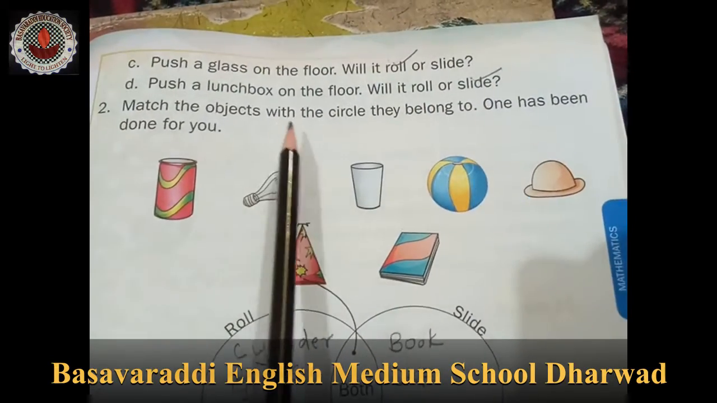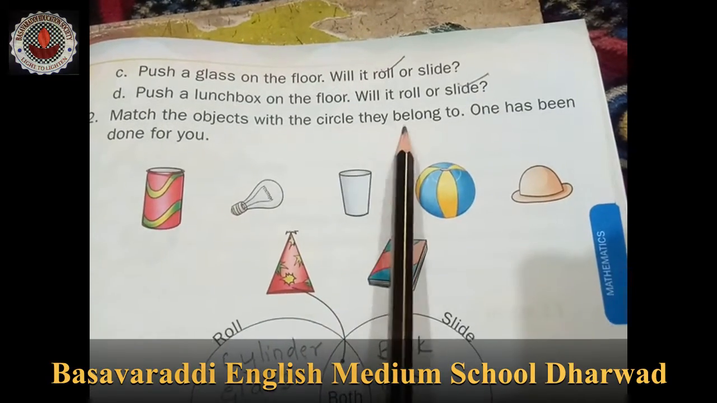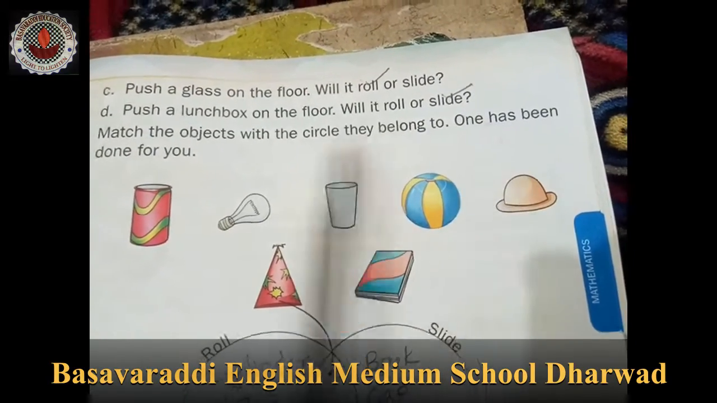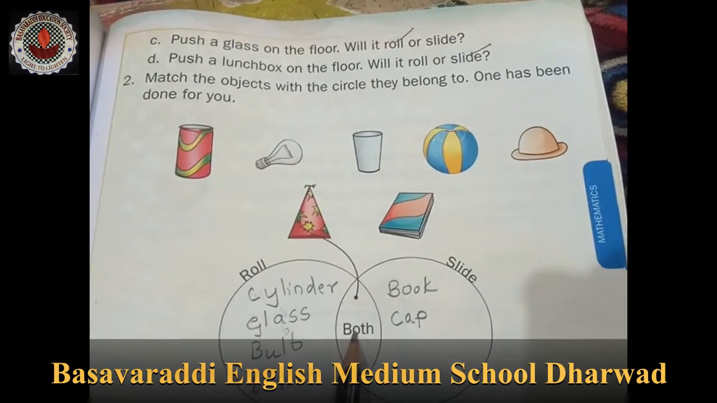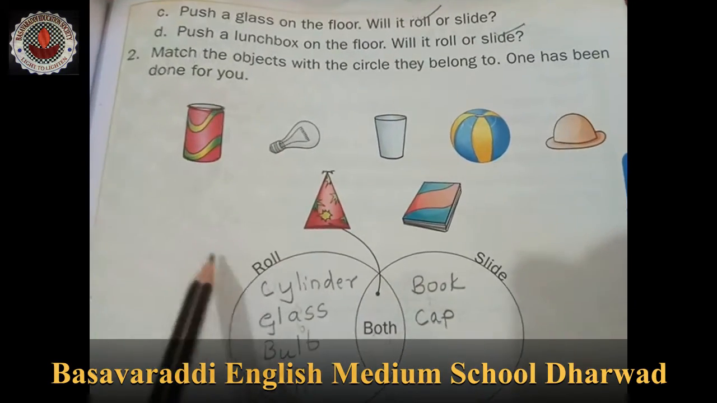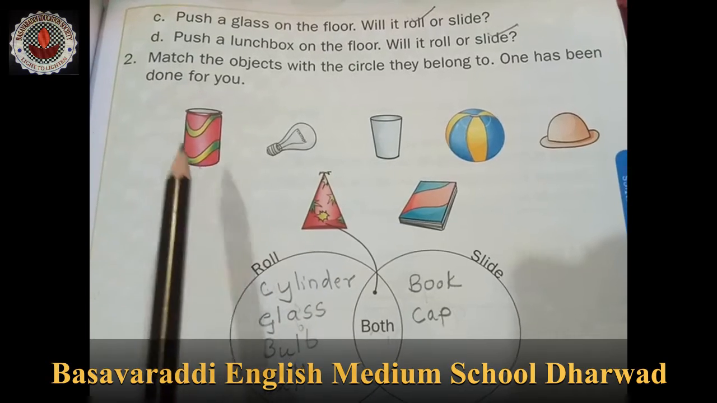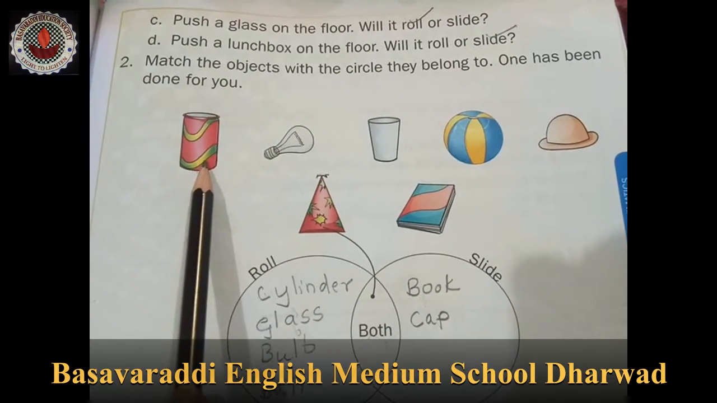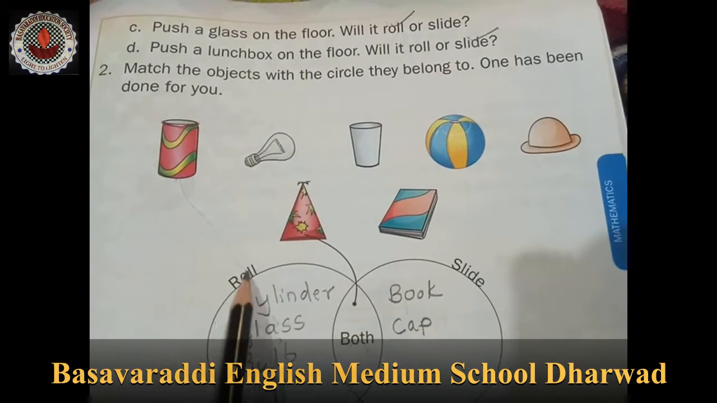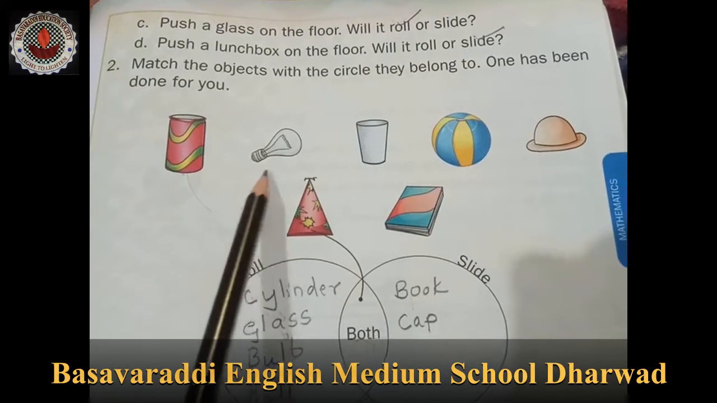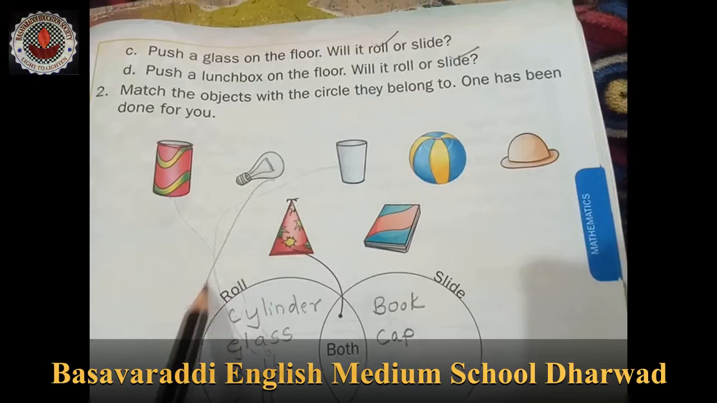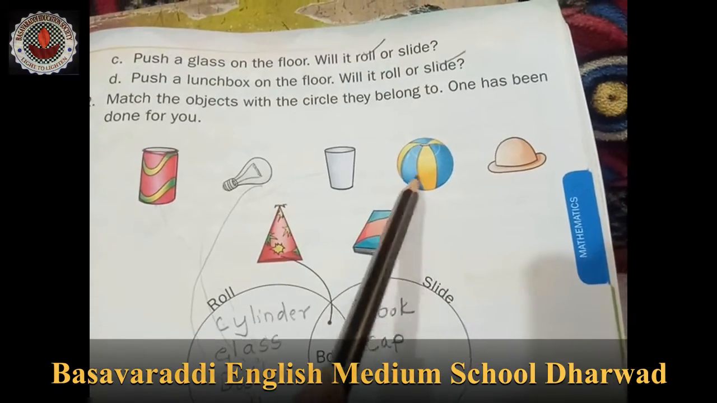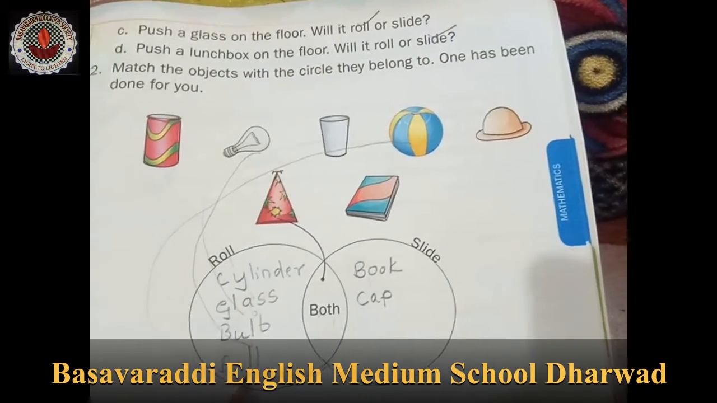Match the object with the circle they belong to. One has been done for you. So the cap is both slide and roll. Here it is a cylinder, that is a juice box, that is a cylinder. It is coming here, roll. It will roll. And glass also rolls, and bulb also rolls, and ball, that is also roll.